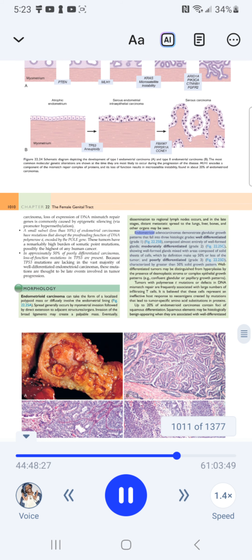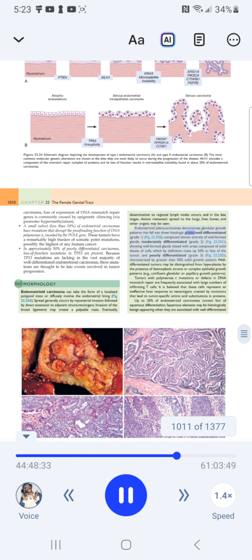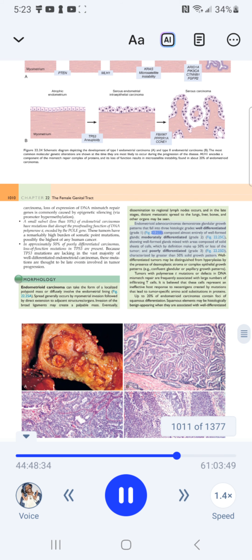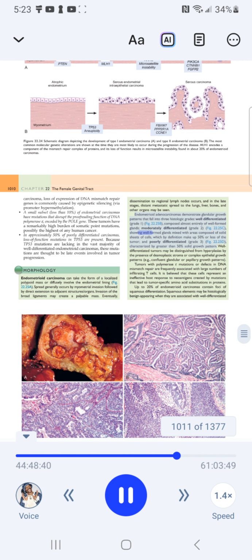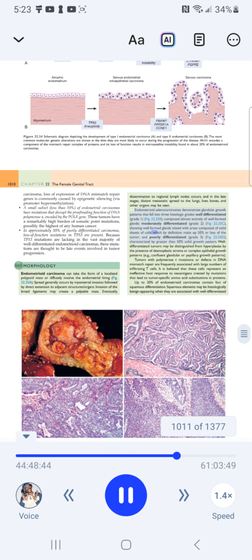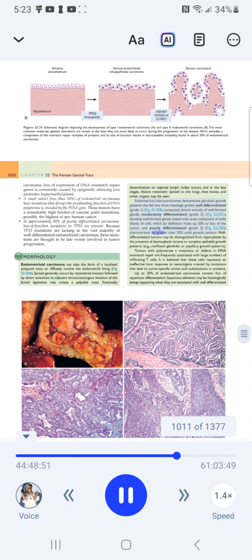Endometrioid adenocarcinomas demonstrate glandular growth patterns that fall into three histologic grades. Well-differentiated grade 1, Figure 22-25B, is composed almost entirely of well-formed glands. Moderately differentiated grade 2, Figure 22-25C, shows well-formed glands mixed with areas composed of solid sheets of cells, which by definition make up 50% or less of the tumor. Poorly differentiated grade 3, Figure 22-25D, is characterized by greater than 50% solid growth pattern.